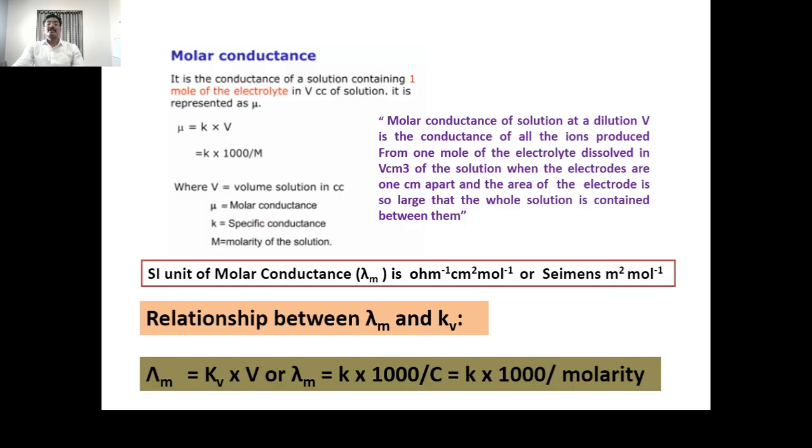Means when 1 mole of the solute is dissolved in V centimeter cube of the solvent, the conductance of that solution becomes the molar conductance.